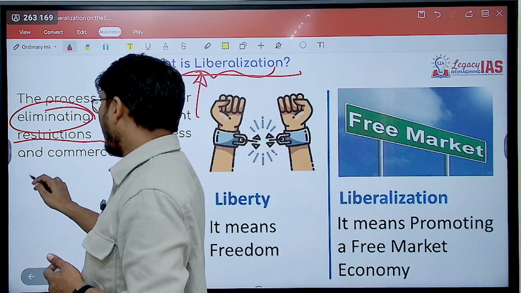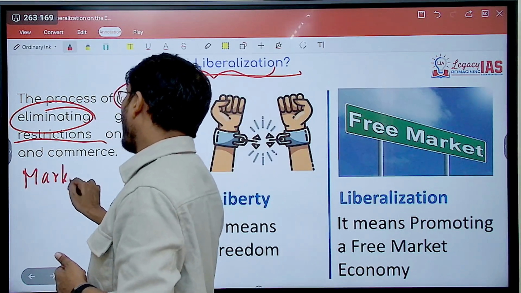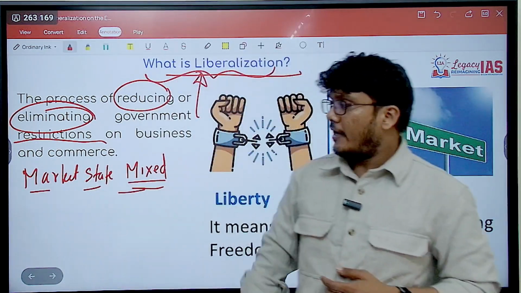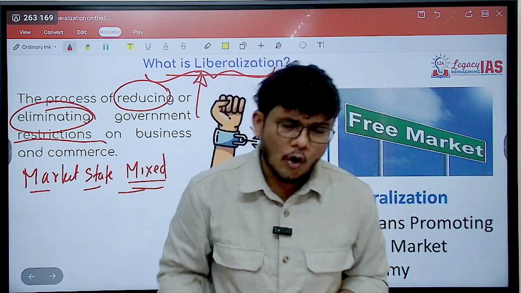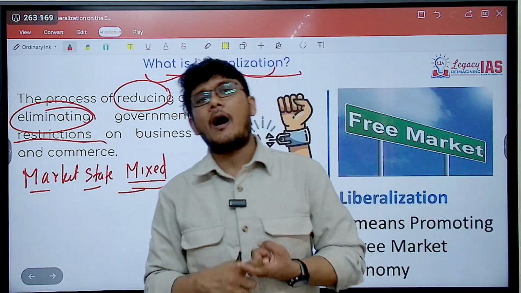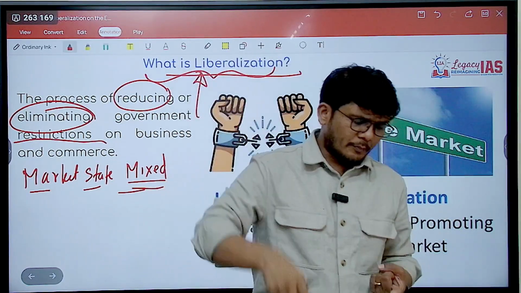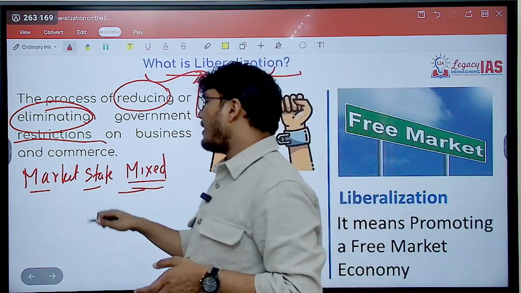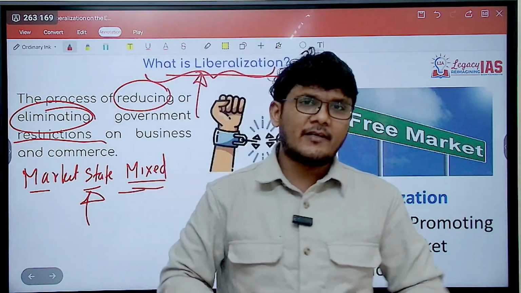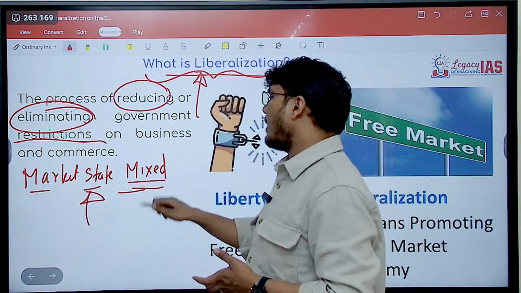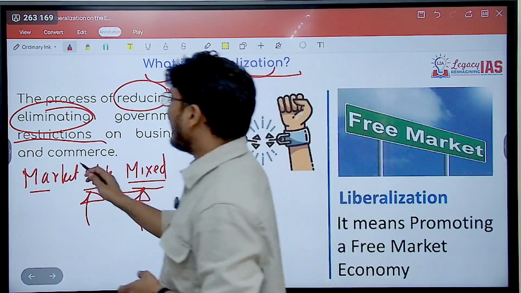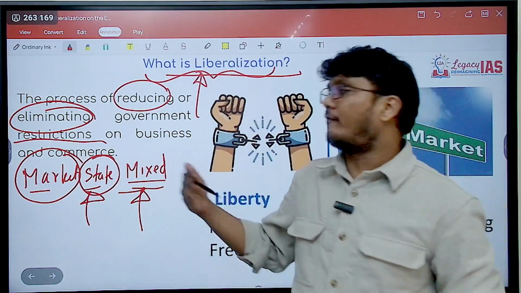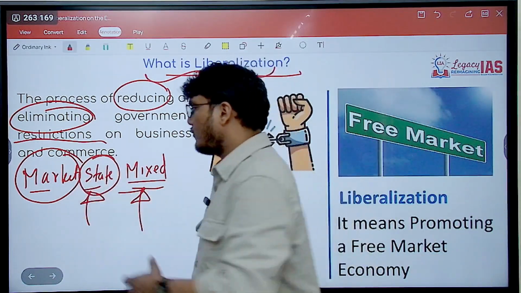Economy, of course, can be market economy, state economy, or a mixed economy. In a market economy, as you should know, it is the market forces of demand and supply which determine what to produce, how much to produce, whom to sell, how to sell, at what price to sell. In a state economy, it is the state or the government that completely decides it, whereas a mixed economy takes the positives of both market and state and tries to eradicate the negatives of both. So what are the positives of a market economy?